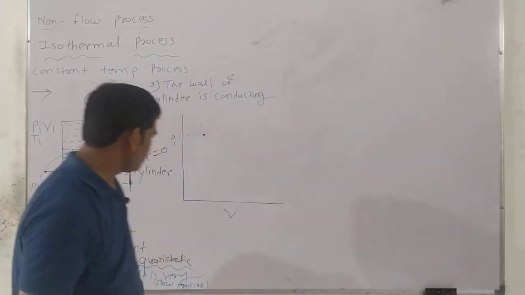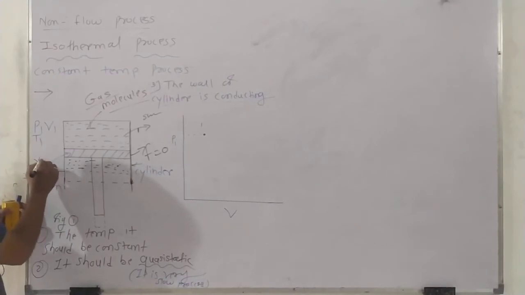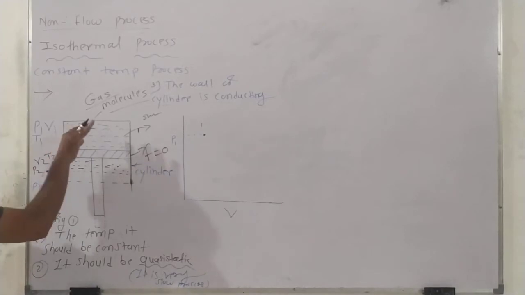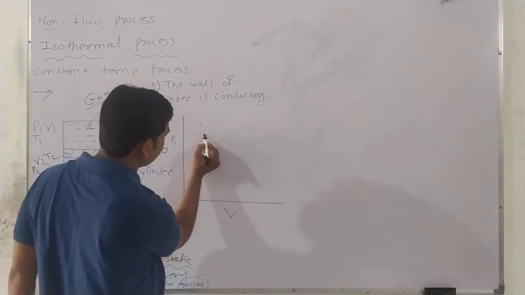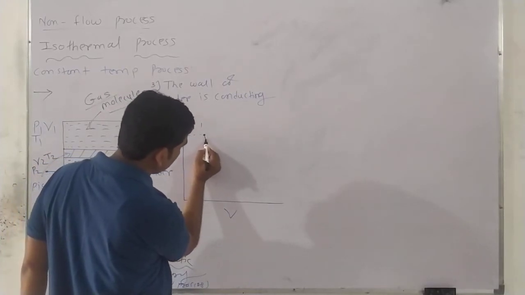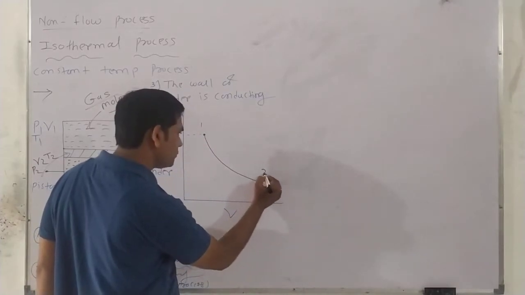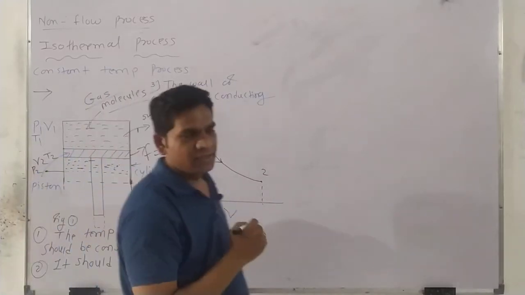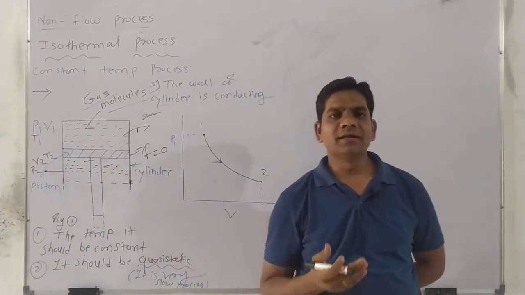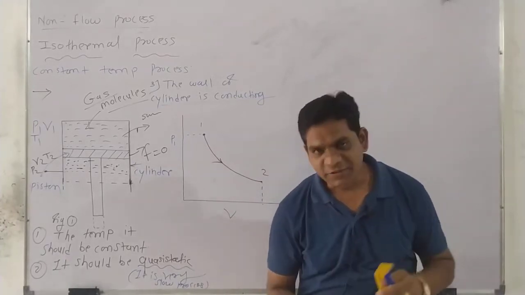So here at the new position I got the volume V2, temperature T2 and pressure P2 after the expansion. Expansion means the pressure drops this way. These are the two conditions. The expansion, the arrow is in this way. Expansion is the work done by the system on the surroundings, that is the meaning of expansion.